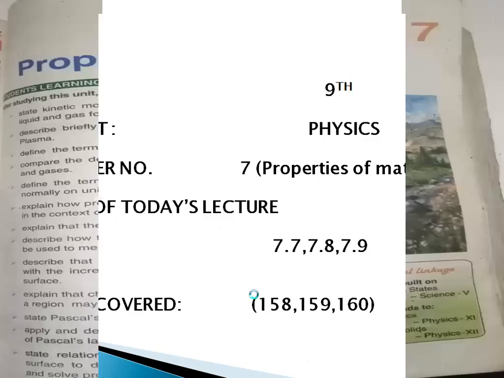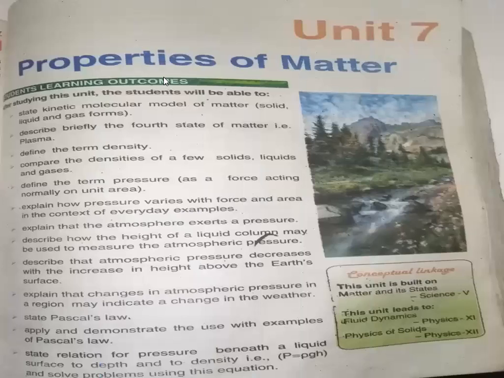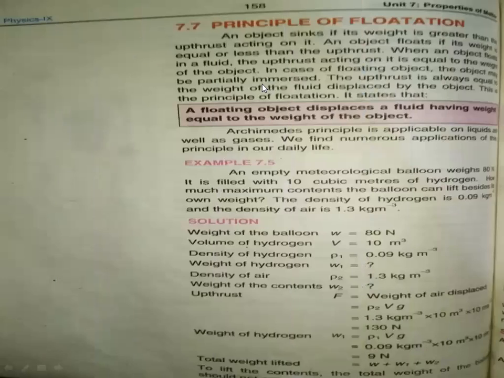The chapter we are doing is properties of matter, unit number 7. Today our topic is 7.7 and the name of the topic is principle of flotation. I repeat, principle of flotation, which is on page number 158. Please open page 158 and the topic we are going to start is principle of flotation, which is topic 7.7.